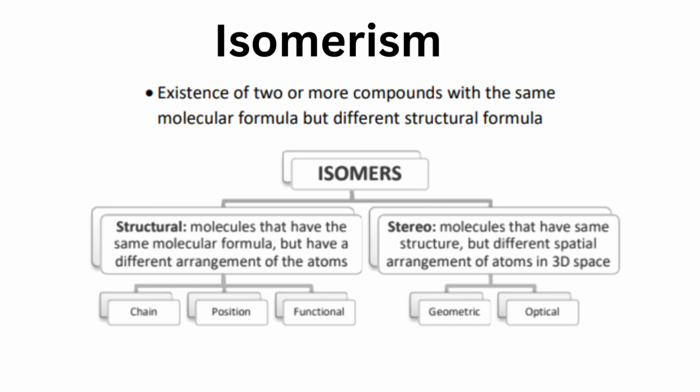The types of structural isomers are chain isomerism, position isomers, and functional group isomers. Stereoisomers are molecules that have the same structure but different spatial arrangement of atoms in 3D space. Two types of stereoisomers are geometrical and optical.